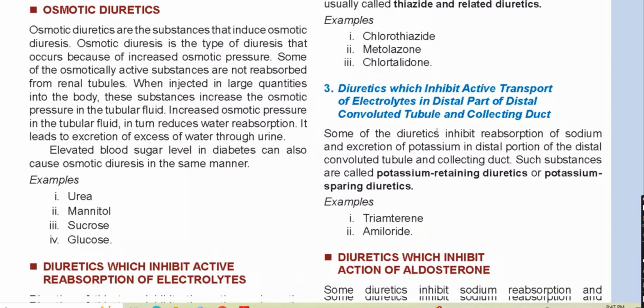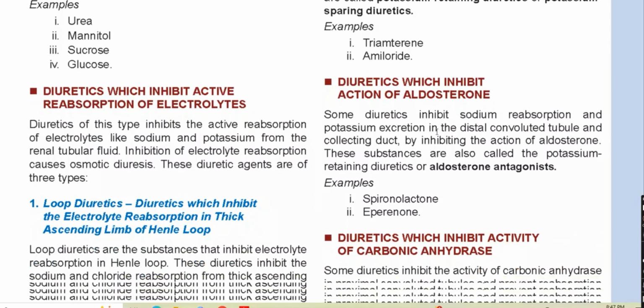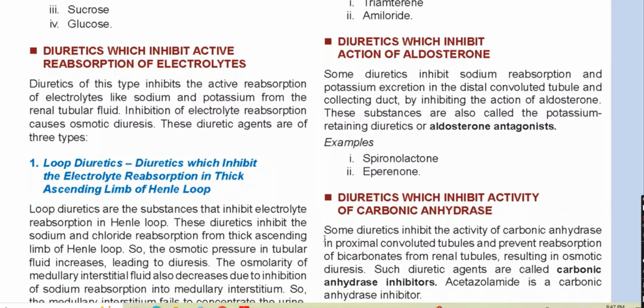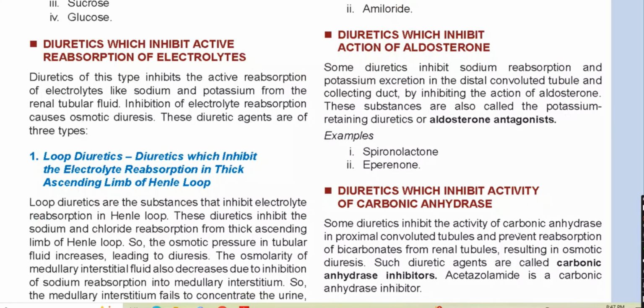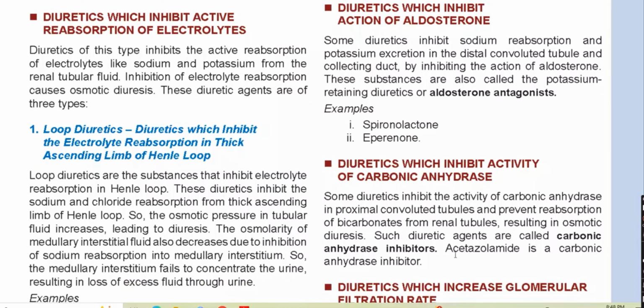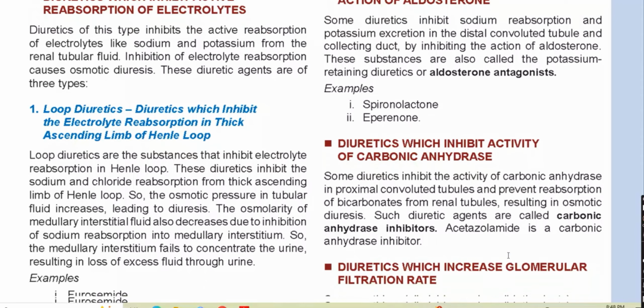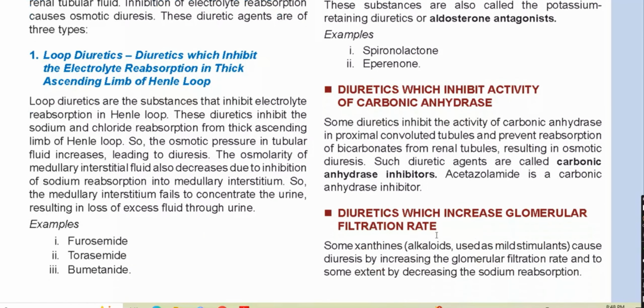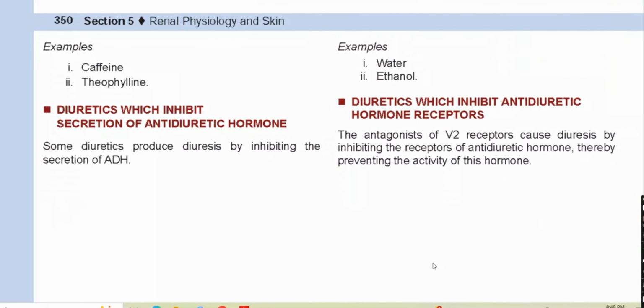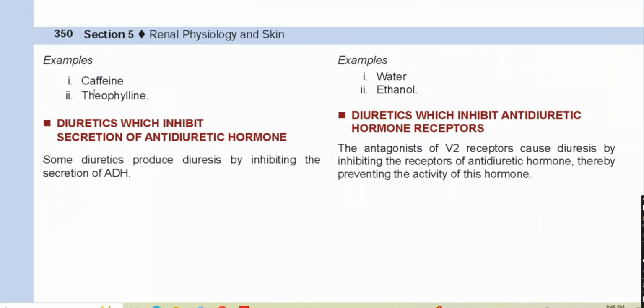Now, we will discuss the diuretics which can inhibit the activity of carbonic anhydrase. Some diuretics inhibit the activity of carbonic anhydrase in the proximal convoluted tubule and prevent the reabsorption of bicarbonate ions from the renal tubules, resulting in osmotic diuresis, and such diuretic agents are called carbonic anhydrase inhibitors. Acetazolamide is a carbonic anhydrase inhibitor. And diuretics which increase the glomerular filtration rate, that is the alkaloids used as mild stimulants, cause diuresis by increasing the glomerular filtration rate and to some extent by decreasing the sodium reabsorption. Caffeine is an example of this type.